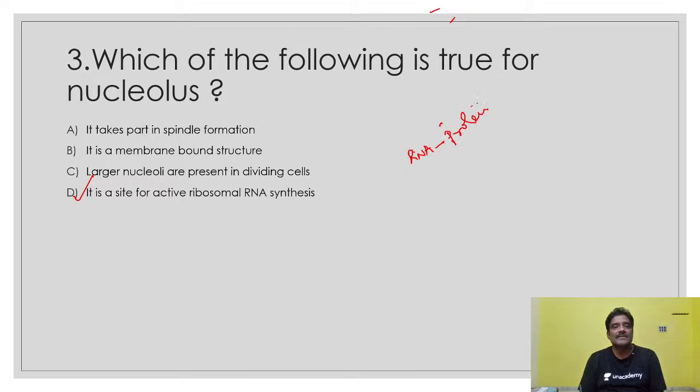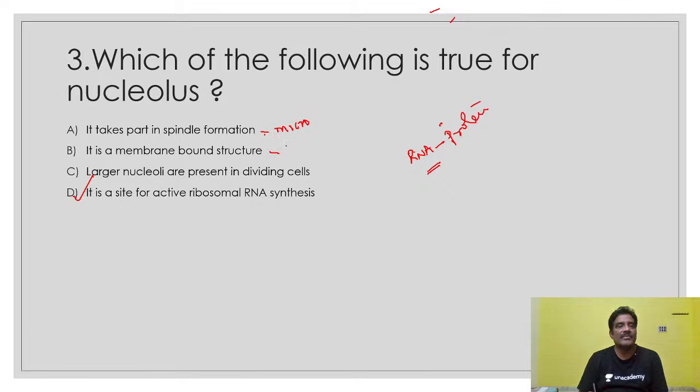Am I correct or not? This RNA synthesis happens with the help of the cell organelle, that is, the nucleolus. So the nucleolus is nothing but a ribosomal factory. Ribosomes are produced from this region only. That is the nucleolus, present inside the nucleus in the nucleoplasm. Takes part in spindle formation? No, microtubules are important for spindle formation.